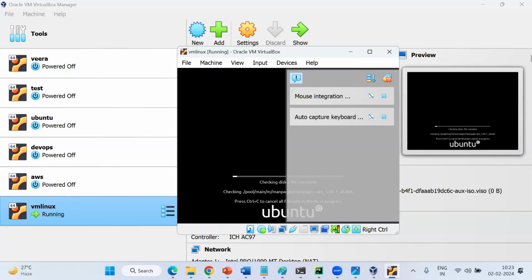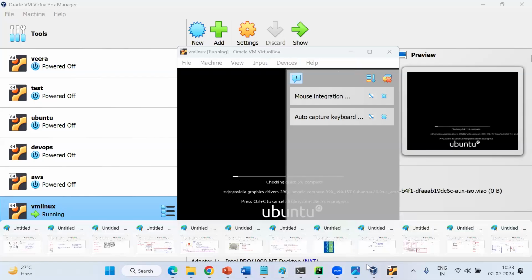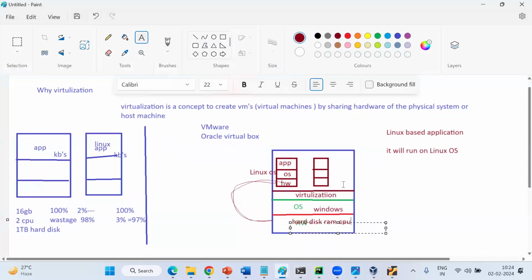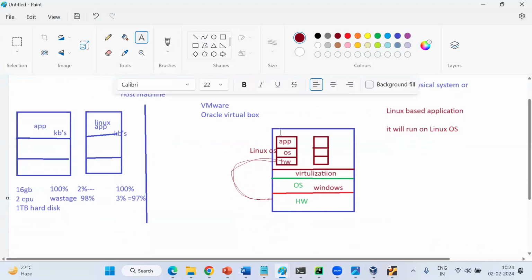So in this case, okay, it will take some time. Meanwhile, we'll jump to here. So now one VM is there, right? I have created one VM. Can I create one more VM? Yes. Can I create one more VM? As long as your hard disk and hardware support it, I can create VMs, right? I can create VMs. I can host different applications, right?